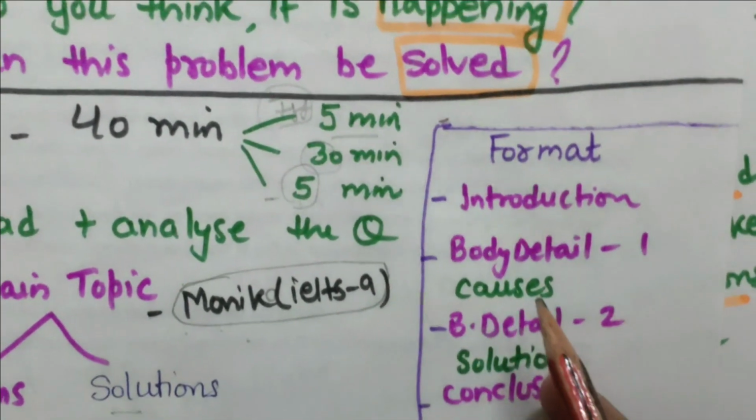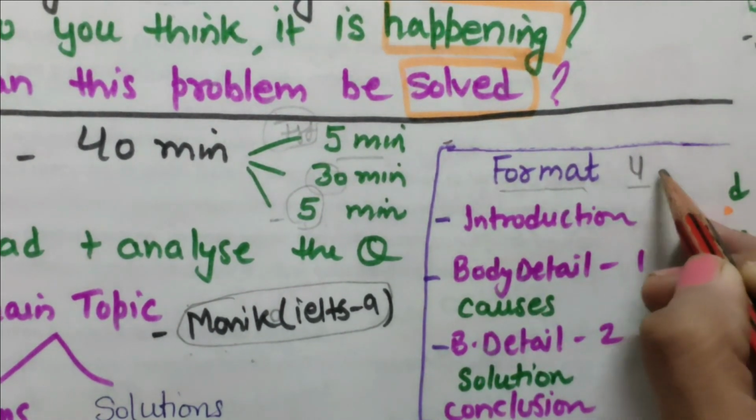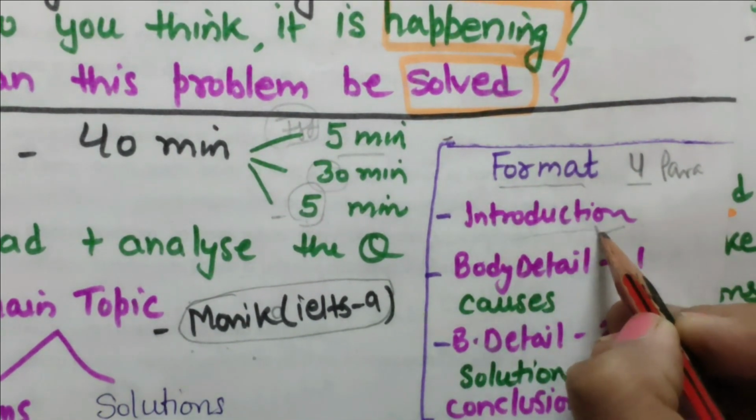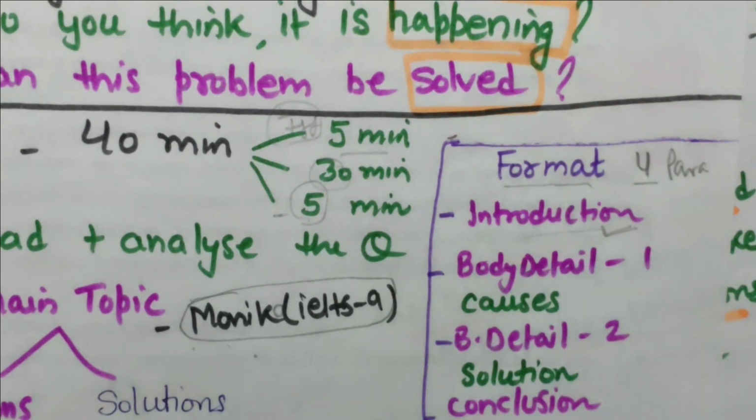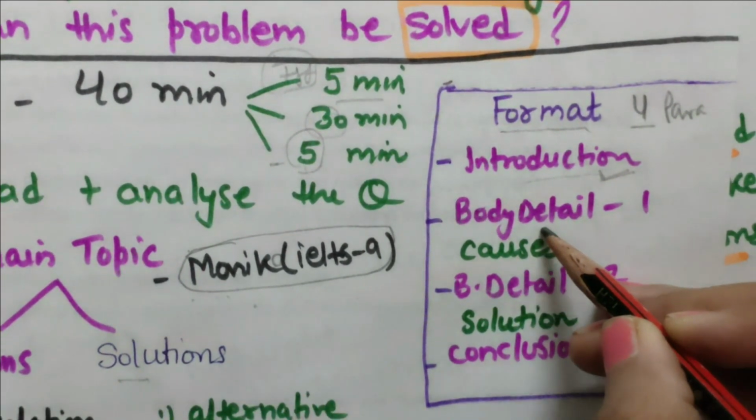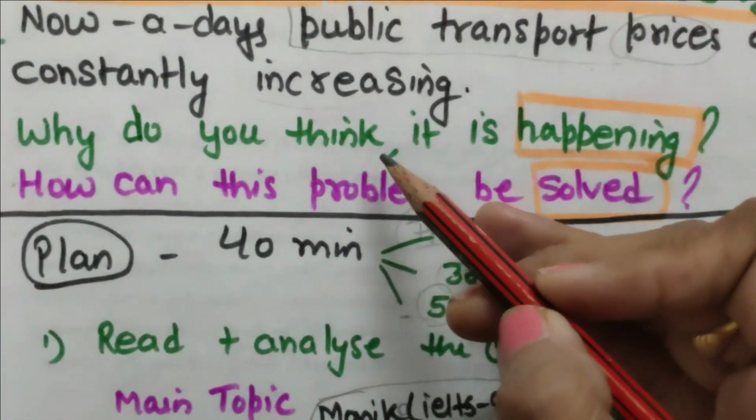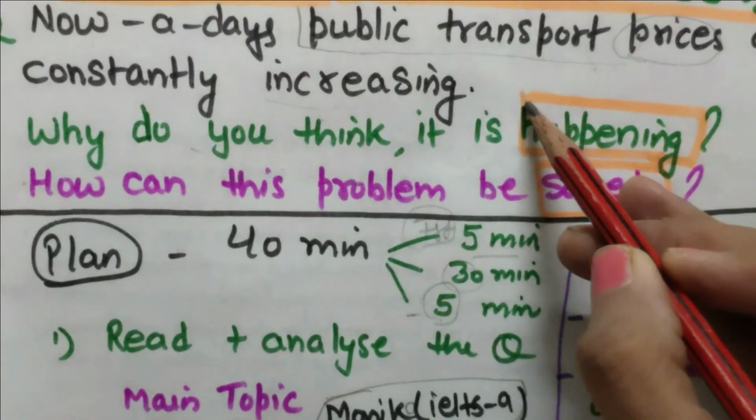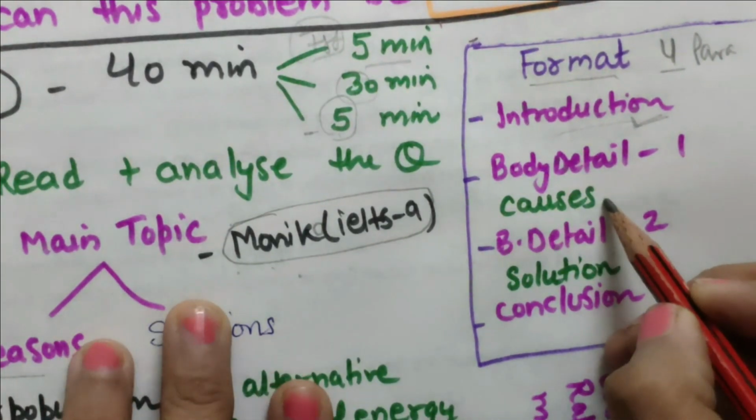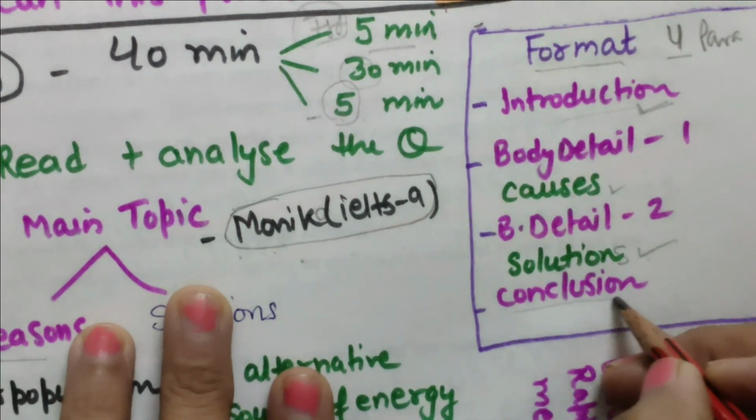Now what is the format for this essay? As you know, there are 4 paragraphs. First you have to write the introduction. How to write an introduction, I have already uploaded videos, 2-3 videos, please go through them. The second paragraph would be a body paragraph. Because this is a 2-part question, first they have asked why this is happening, and second, how can this problem be solved. So causes we will write in body paragraph 1 and solutions we will write in body paragraph 2, and finally the conclusion will be there.